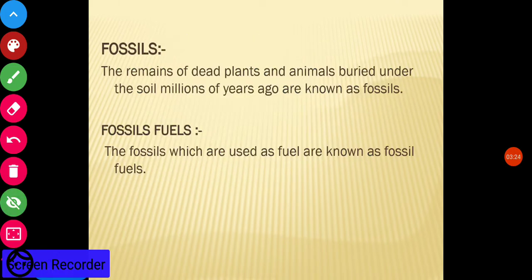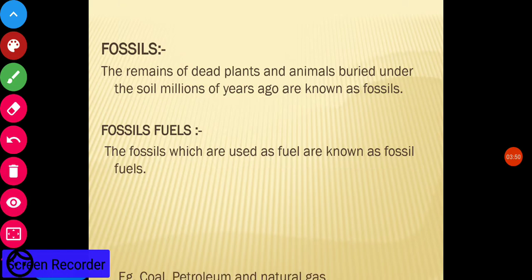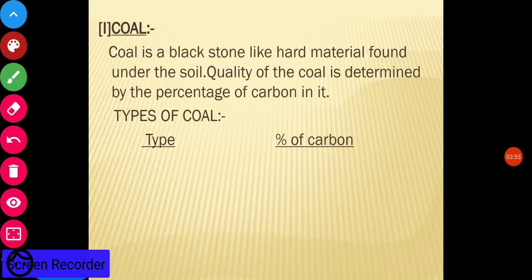Now, fossil fuels. What are fossils? Fossils are the remains of dead plants and animals buried under the soil millions of years ago. Fossil fuels: the fuels which are obtained from fossils are known as fossil fuels. For example, coal, petroleum, natural gas.